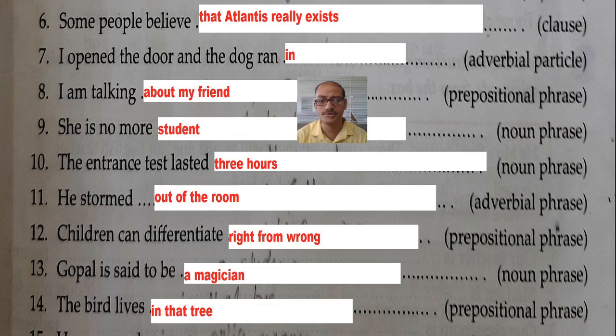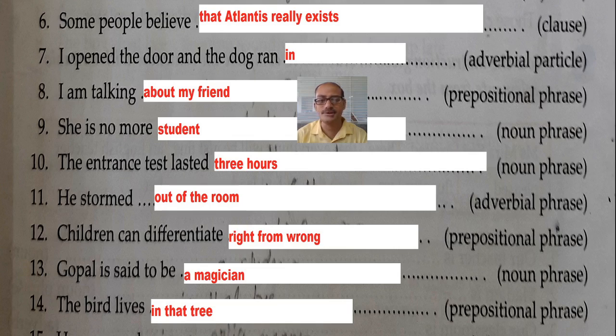This is a clause. Then, I opened the door and the dog ran in. Adverbial particle it is. I am talking about my friend. Prepositional phrase. About is a preposition. She is no more a student. A noun phrase has to be there.